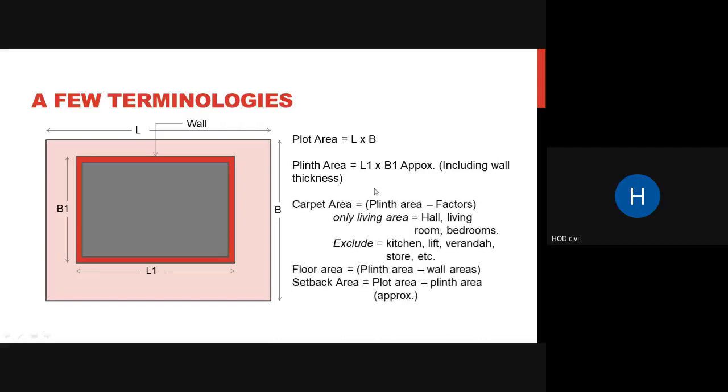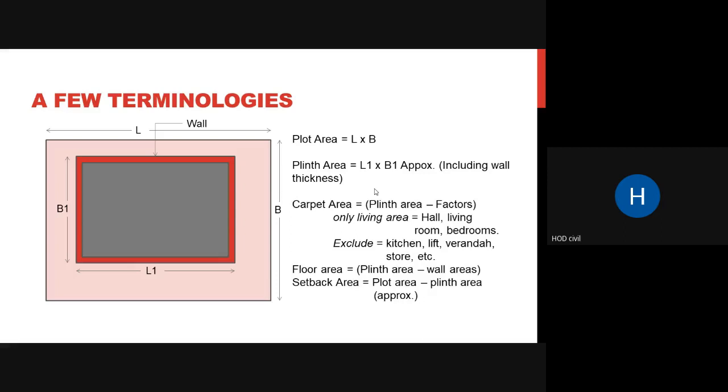Next, you might have heard carpet area. What is the carpet area that we will be able to get after the construction? Usually they ask. So carpet area is your plinth area minus some factors. What are these factors that you have to reduce? Carpet area is usually where you are going to live. So that is nothing but your hall, your living area, and your bedrooms. If you sum up all these, that is your carpet area where you are going to live.